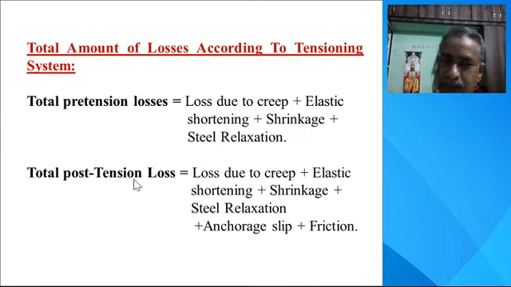Similarly, in post-tension losses: creep, elastic shortening when the tendons are stretched one by one, shrinkage, and steel relaxation. Apart from this, there are additional anchorage slip and friction losses. That's why in the post-tensioning system losses are more as compared to the pre-tensioning system.